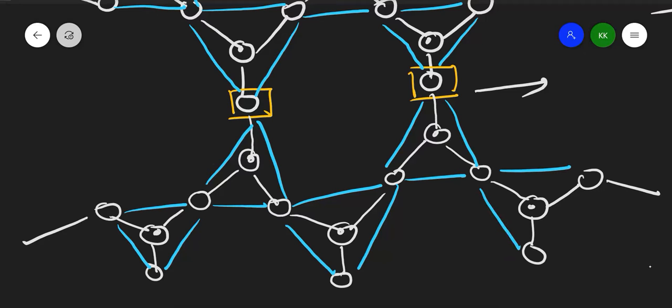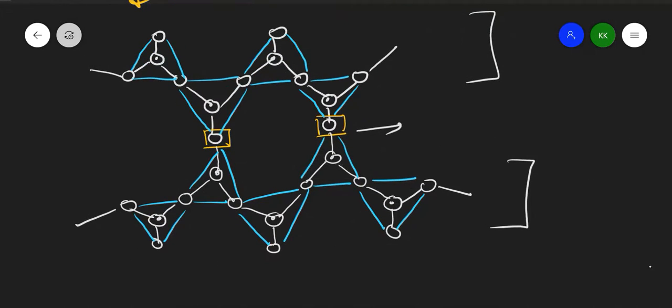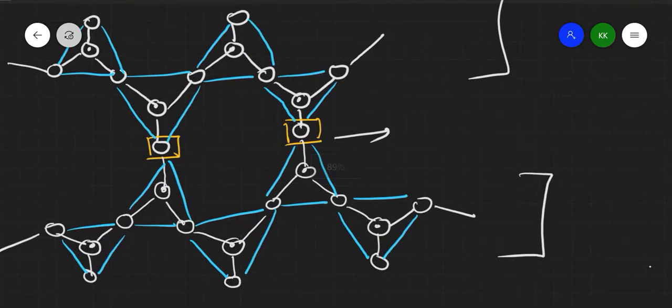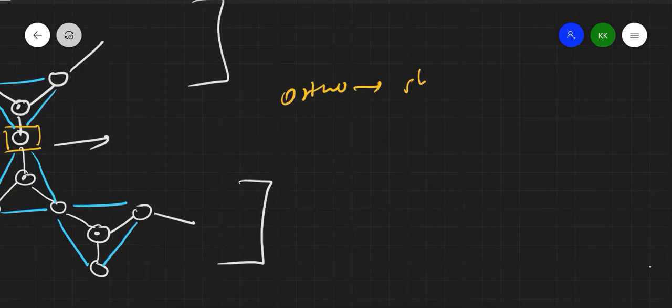These are nothing but my sheet silicate. You can also see here that for one unit, three oxygens are shared in sheet silicate. In other silicates, for orthosilicate, no oxygen is shared. Sharing of oxygen is zero here.